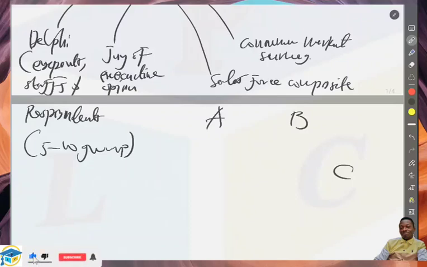Under the sales force composite, the organization gives sales personnel the liberty to come out with the sales they can achieve for the next period that the organization wants to undertake the activity in relation to sales. They come out with the sales they want to achieve in the coming week, month, or period.